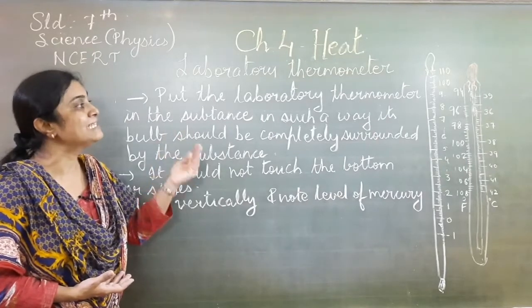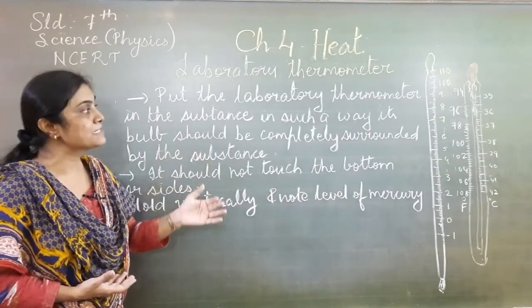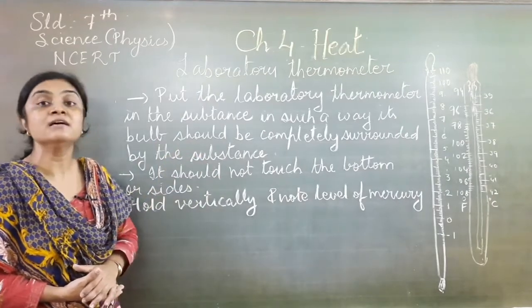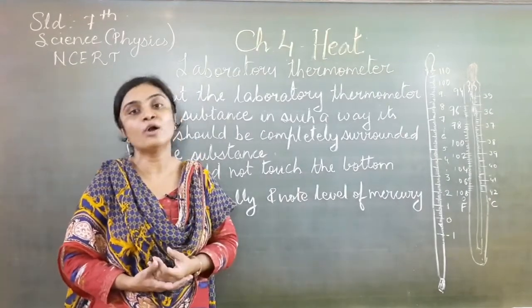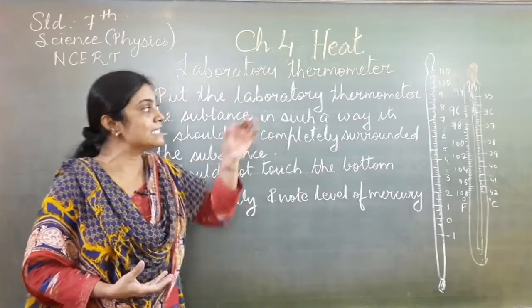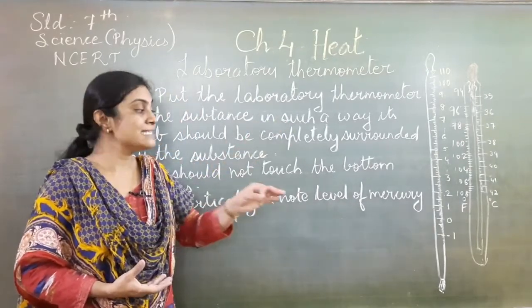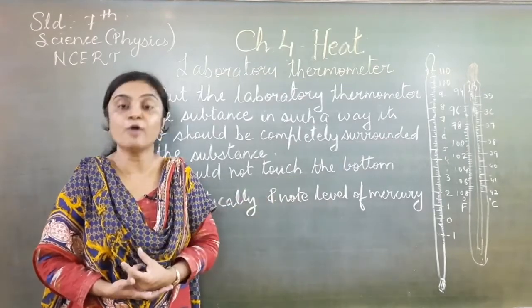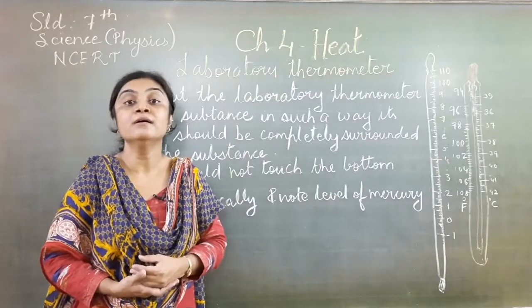First, we have to put this thermometer in the substance in such a way that the bulb is completely surrounded by the substance. Suppose you take hot water in a beaker and dip the thermometer. The bulb should be dipped completely and properly in the water, so that you can get the reading.